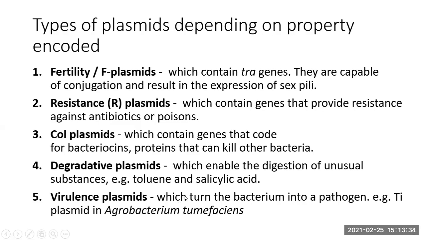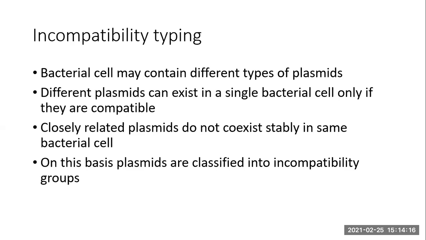Then virulence plasmids. The virulence plasmids are the ones which, when present in the organism, make the organism pathogenic and increase its ability to cause disease and infection. In the case of Agrobacterium tumefaciens, this bacterium has a plasmid called the Ti plasmid, the tumor-inducing plasmid. This plasmid has the vir genes, virulence genes, which make the organism capable of causing a disease or a tumor in the plant. So it is a virulence factor present in Agrobacterium tumefaciens.